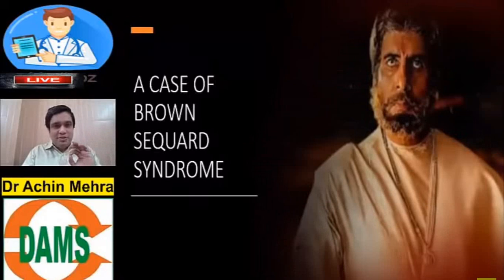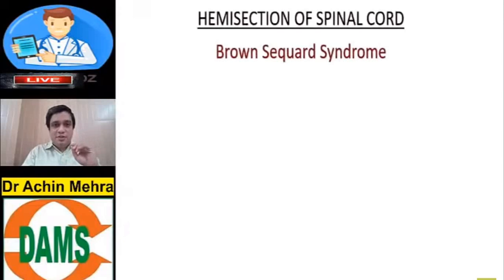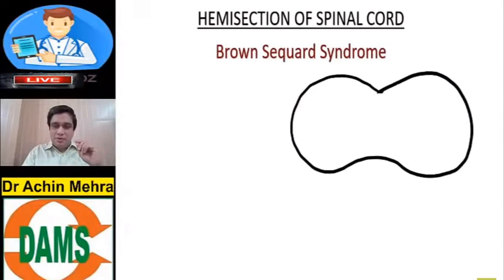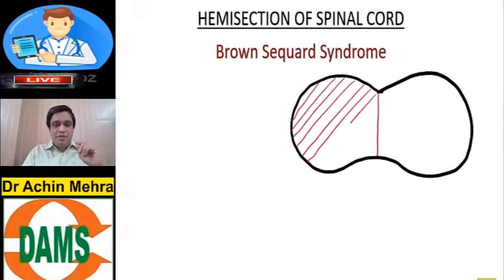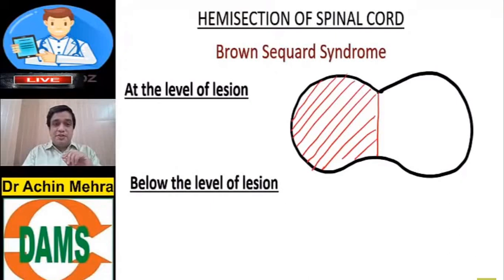Let's try to find this disorder. What are the neurological deficits seen in such patients? If I know this disease, it's a hemisection of the spinal cord. Like I've got a transverse section in the spinal cord, and I have a disorder which involves not the complete but half of it, hemisection. What would be the neurological deficit at the level of the lesion? And what would be the neurological deficit below the level of the lesion?